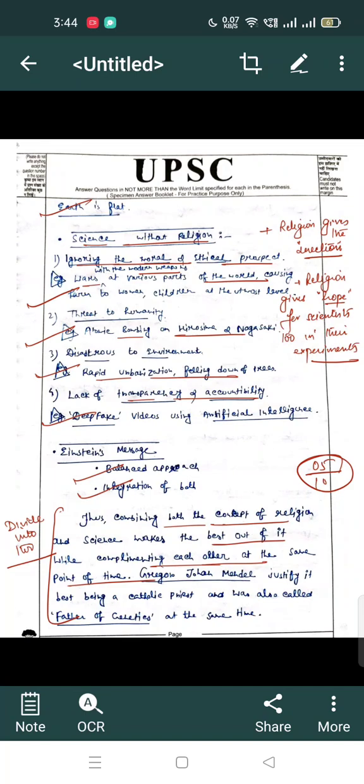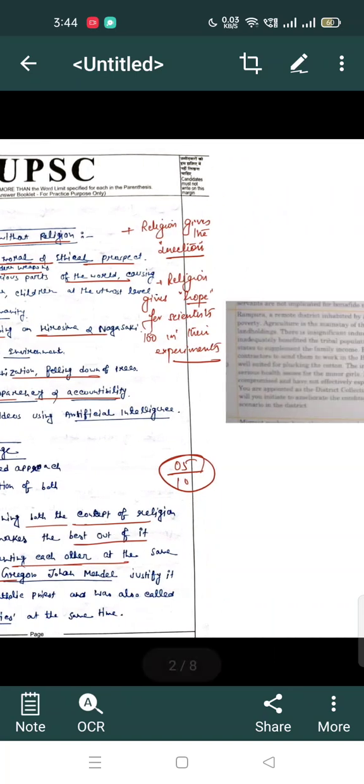So I have written, thus combining both the concept of religion and science makes the best out of it while complementing each other at the same point of time. Gregor Johann Mendel justified it, being a Catholic priest and also called the father of genetics at the same time. I will come to the second question now.